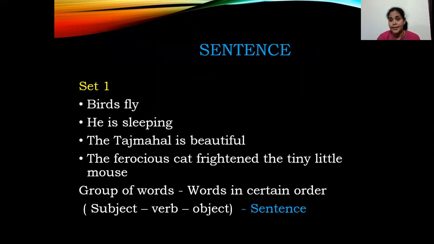Now, what is a sentence? A group of words in certain order. So, a group of words which have an order, subject, verb, object. Such groups of words are termed as a sentence. The ferocious cat frightened the tiny little mouse. The Taj Mahal is beautiful. So you find an order, subject, verb, object. Such groups of words are called sentences.